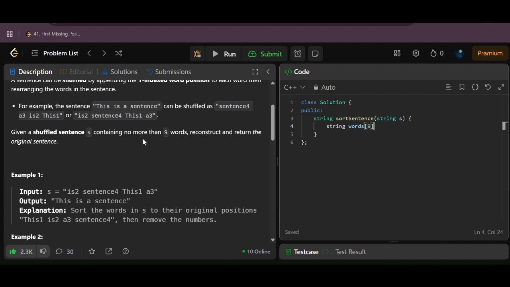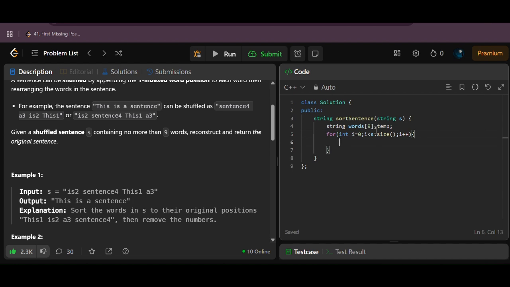In the question it is given that there are no more than 9 words, so the size of the array will be 9 maximum. And temp is the answer string.